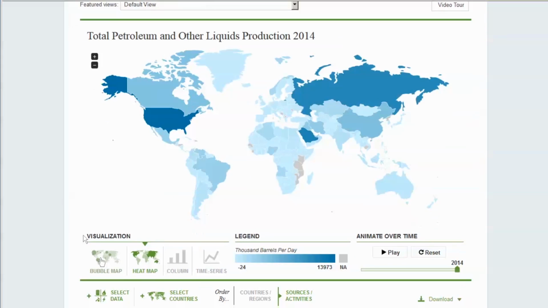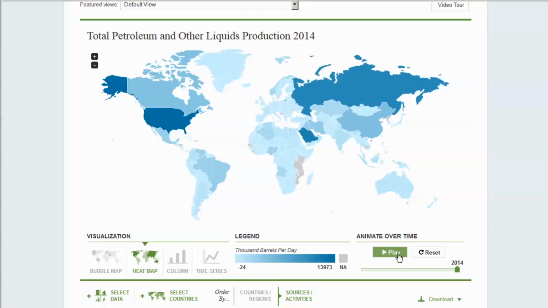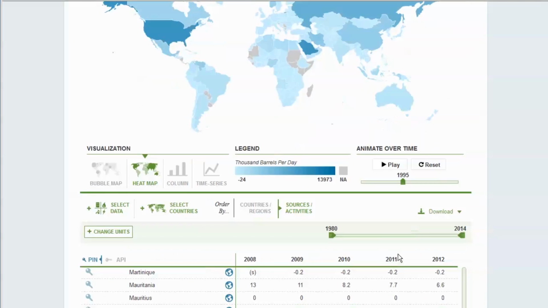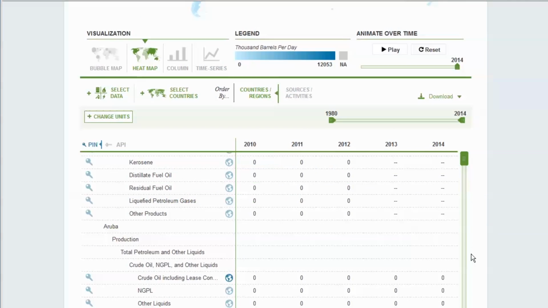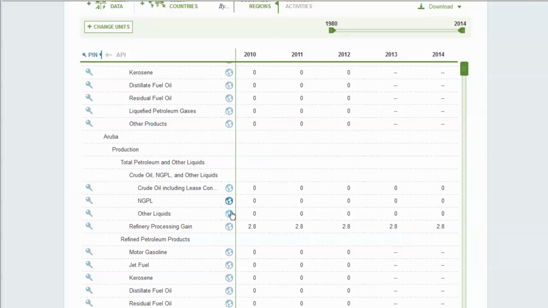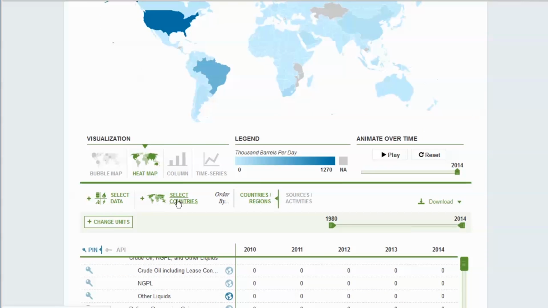These controls are probably familiar to you by now, but very quickly, your visualization options are here. Animation controls are here to observe your selection evolve over time. Your selection controls are here, and you can order the data grid below to group things by geography or sources and activities. If you want to pare down on the amount of data you pull, you can adjust the time slider here. This will update both the grid below and the animation above.